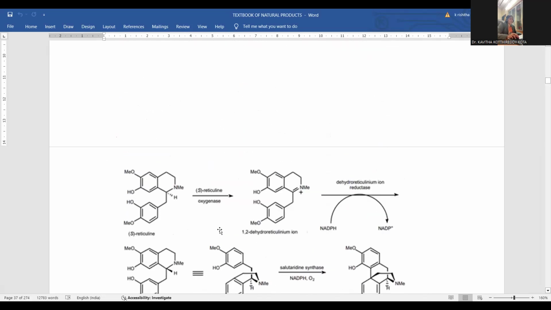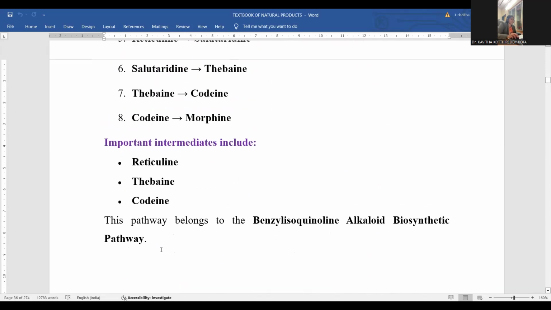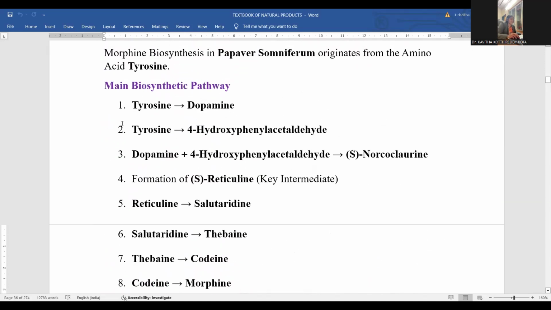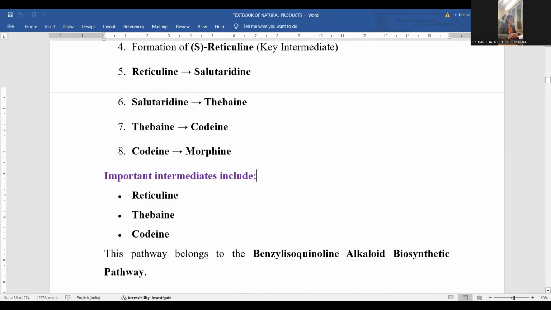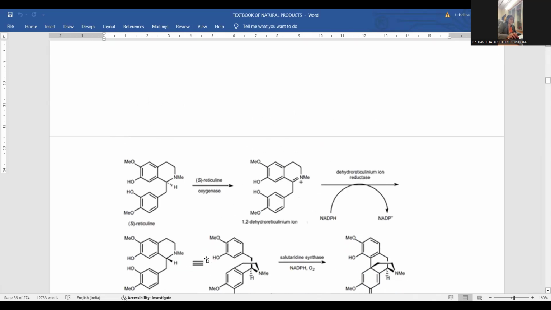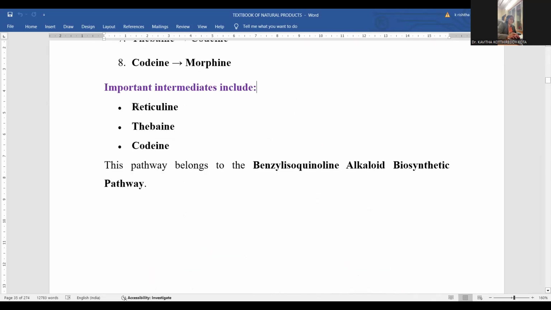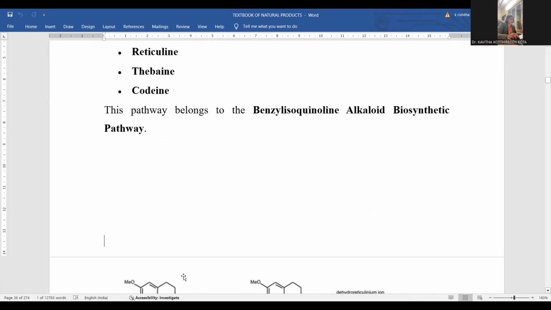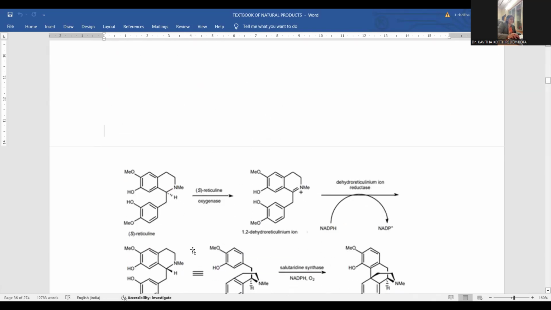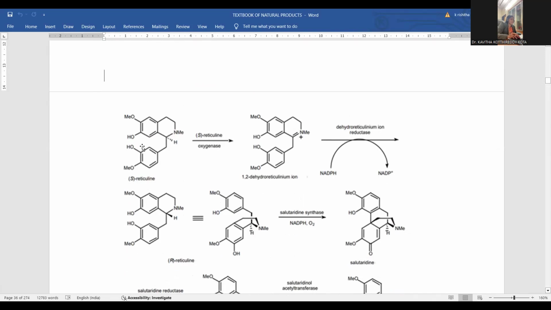Let me go with a step by step explanation for this biosynthesis of morphine in Papaver somniferum. If we start with tyrosine, it becomes a very large biosynthetic pathway. In order to minimize, we are going with reticuline. We are starting with reticuline. Let me take reticuline as the starting material. Here is the reticuline taken.